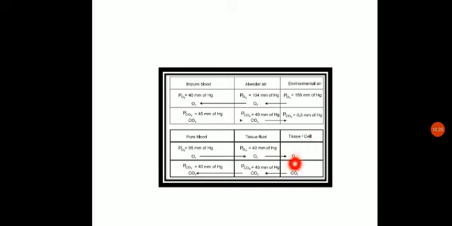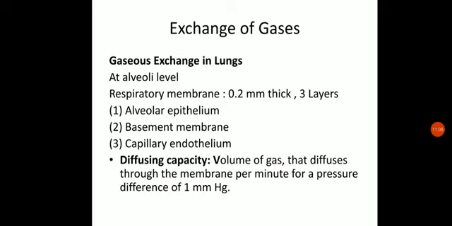While for the carbon dioxide it will be just opposite to that. So in the case of tissues or the cell, due to metabolic reactions, the carbon dioxide level will be high in the tissue fluid, around 45 mmHg, and the oxygenated blood, which is the pure blood, will be carrying a low amount of carbon dioxide, only around 40 mmHg. So the movement of carbon dioxide will again occur from high concentration to low concentration, that is from the tissue fluid to the pure blood, and this is how the exchange of oxygen and carbon dioxide will take place at the tissue.